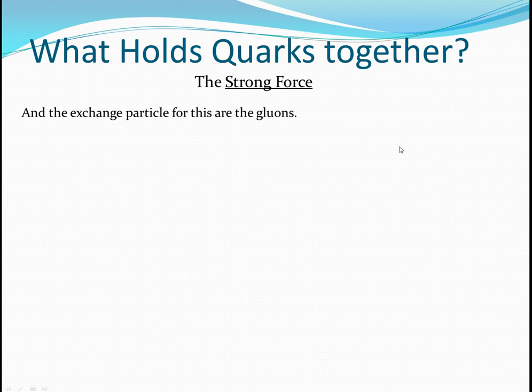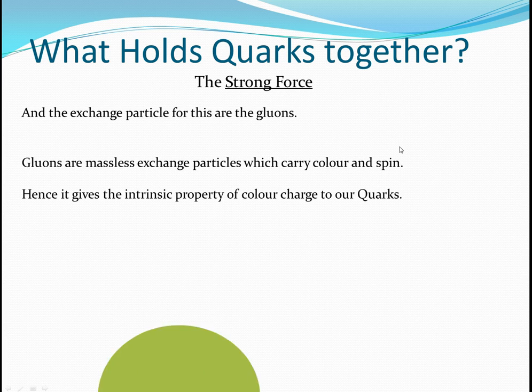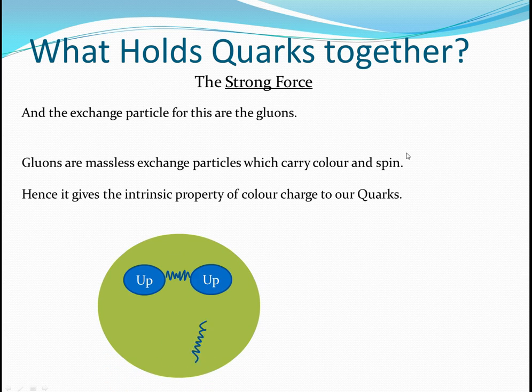Now we need to know a bit about gluons. Gluons are massless exchange particles. They have colour and spin. That's their properties. And here are the gluons in my proton. I hope you noticed them. And these give quarks the colour. So when I said on slide 2 about the intrinsic properties, you need to know that quarks have colour and the gluons have colour.